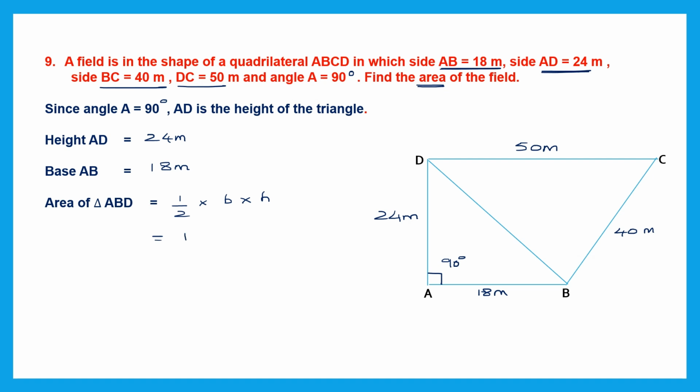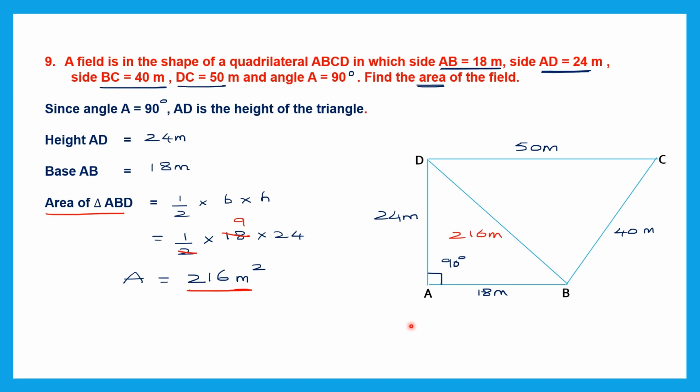So now let's find that. So 1 by 2 into the base. Base is 18 meters. Height is 24 meters. So now let's cancel. 2 9s are 18. Now we have to multiply 9 into 24. And that is equal to 216. Since we have found the area of this triangle ABD, this is 216 meters square, because everything is in meters. So we have only found one area, that is area of triangle ABD.